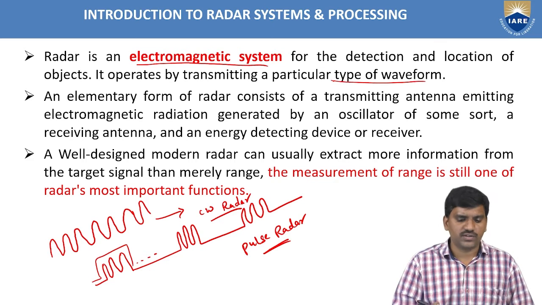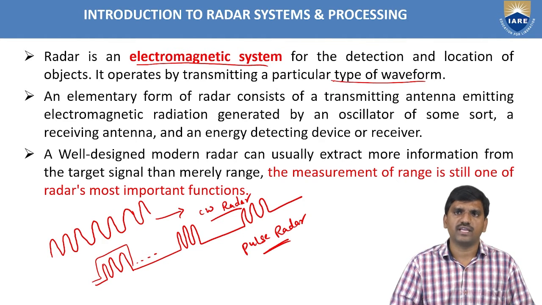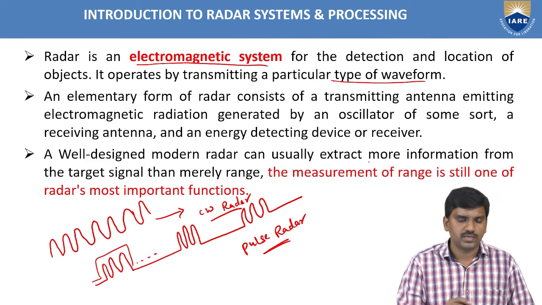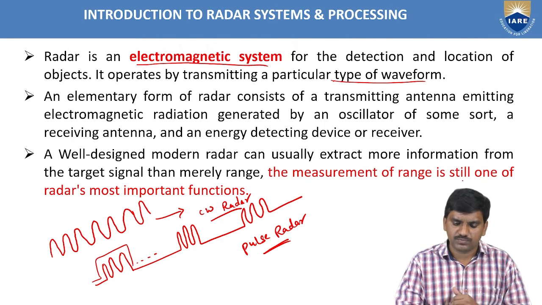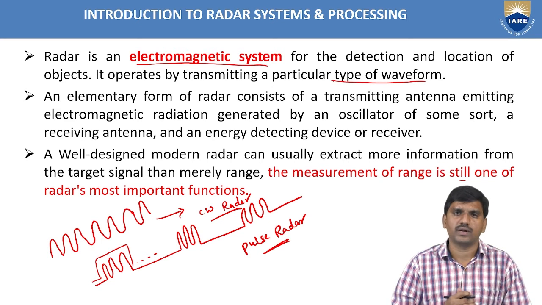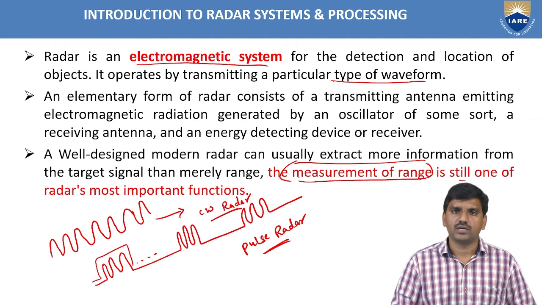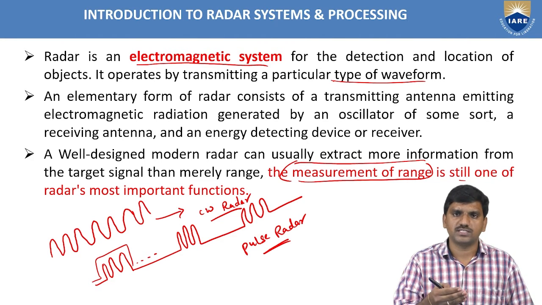Next, the elementary form of radar consists of a transmitting antenna emitting electromagnetic radiation generated by an oscillator of some sort, a receiving antenna, and an energy detecting device or receiver. A well-designed modern radar usually extracts more information from target signals than merely its range. Still, measurement of range is one of the most important functions of radar. So these are some introduction points regarding radar systems and processing.